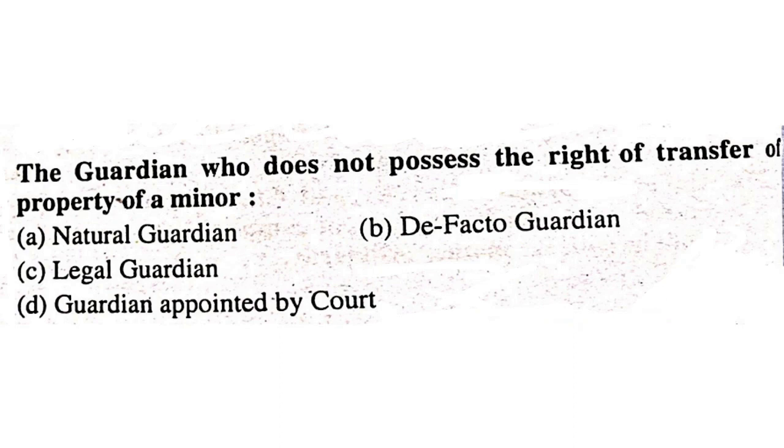The guardian who doesn't possess the right of transfer of property of a minor is: natural guardian, de facto guardian, legal guardian, or guardian appointed by the court? It should be the de facto guardian. This de facto guardian does not possess the right to transfer the property of a minor.